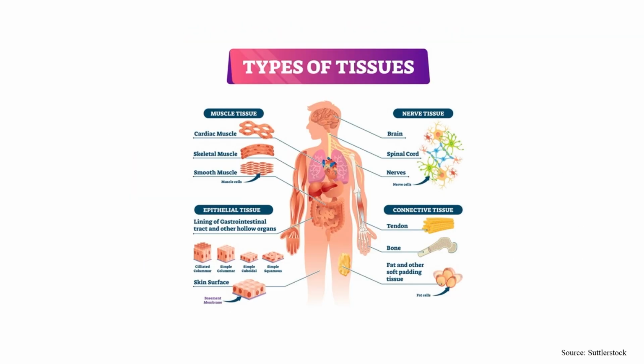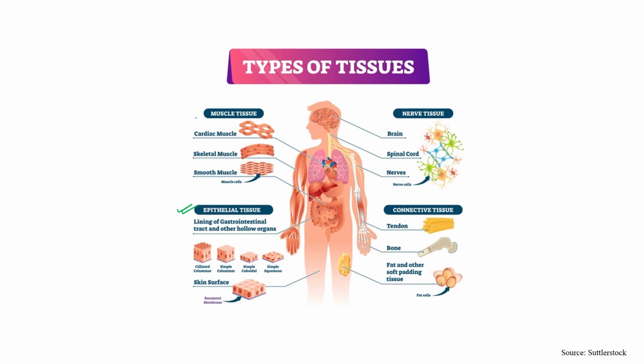Now, types of tissue. There are four types of tissue. Already we have discussed epithelial tissue; the three others are connective tissue, muscle tissue, and nerve tissue. We have discussed epithelial examples like simple squamous, simple cuboidal, simple columnar, and ciliated columnar, shown in this diagram. These are present in different areas: in the outer covering of our body, in skin, and in the outer covering of the gastrointestinal tract and other organs, right?